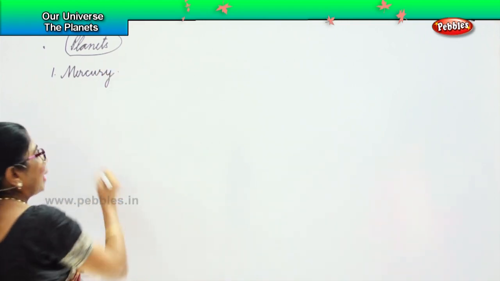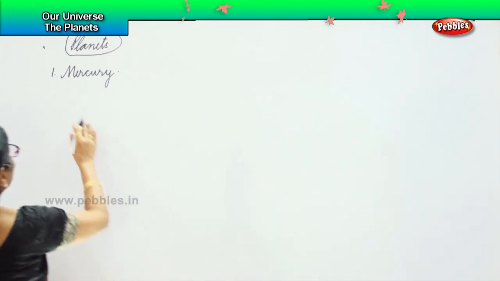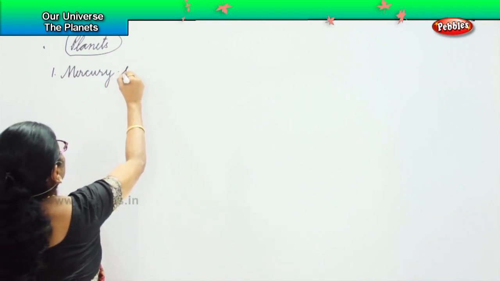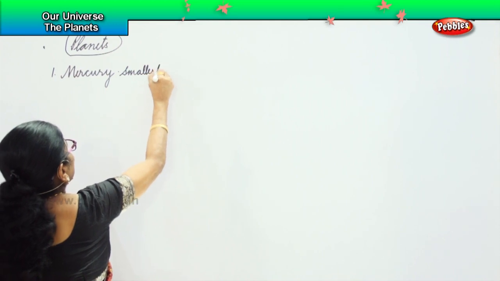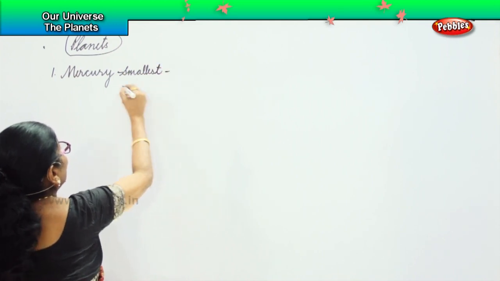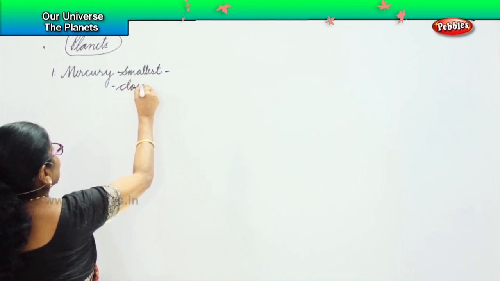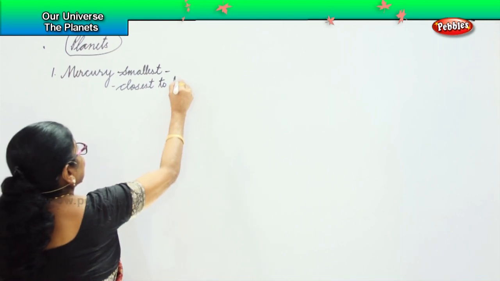This is the first planet. It is the smallest and closest to the Sun. So what about Mercury? It is the smallest, closest to the Sun.